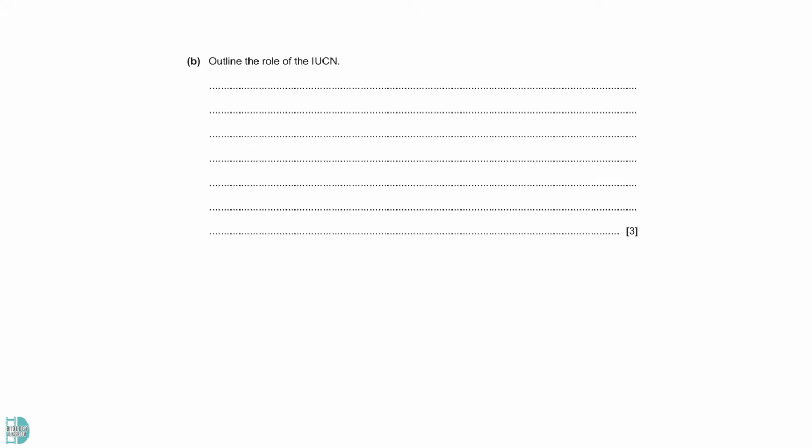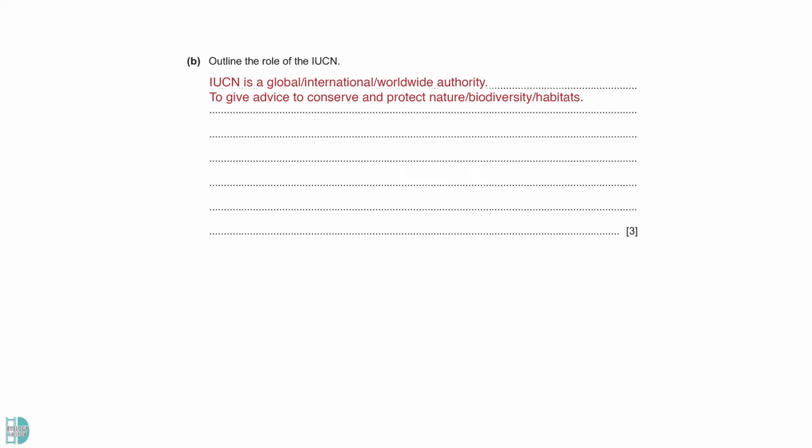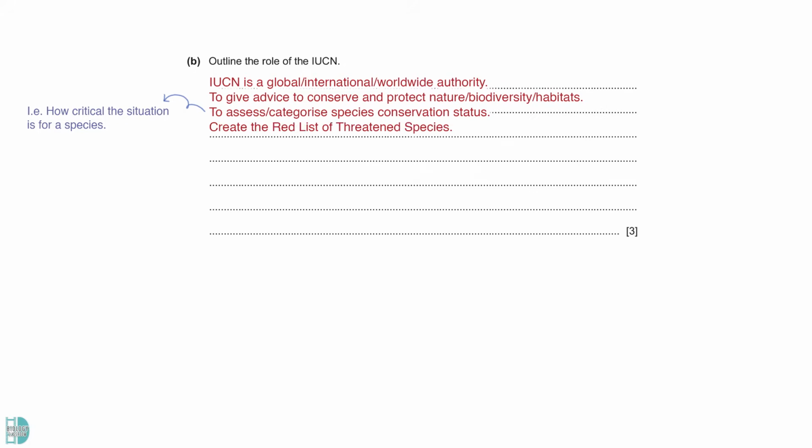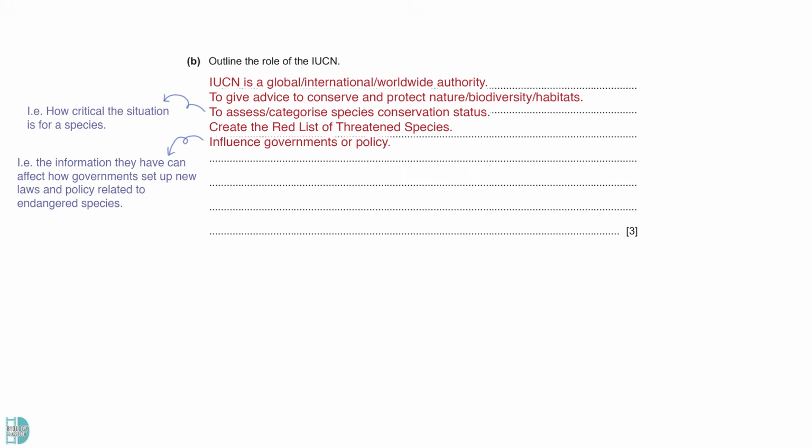B wants you to outline the role of the IUCN. They are a global, international, or worldwide authority or advisory. They give advice to conserve and protect nature, biodiversity, or habitats. They also assess and categorize species conservation status. IUCN creates the Red List of threatened species. This information can influence governments on the policy related to conservation. The information they have can also be used to educate or raise awareness of the public on endangered species.